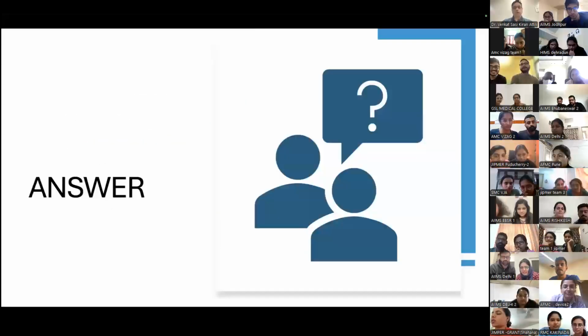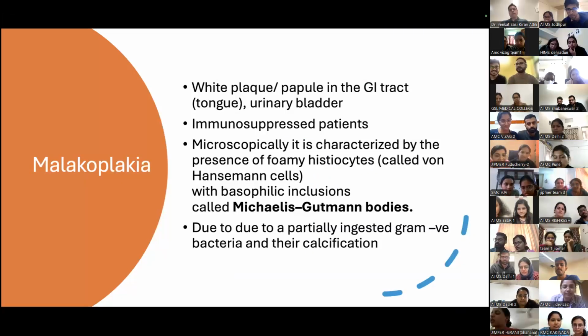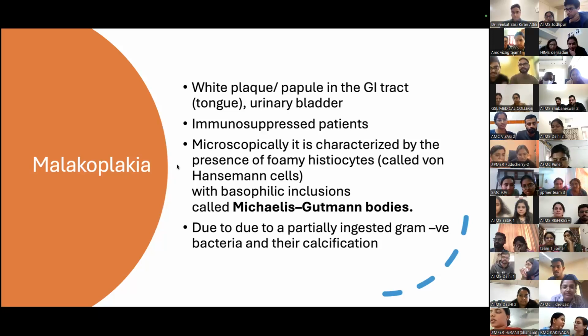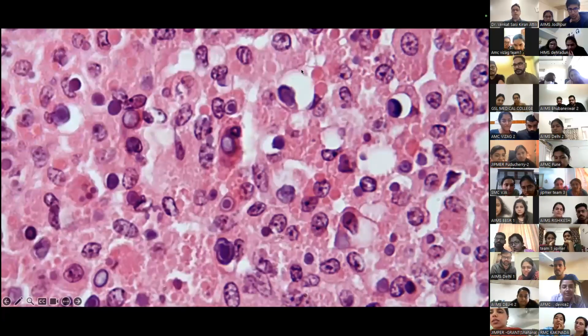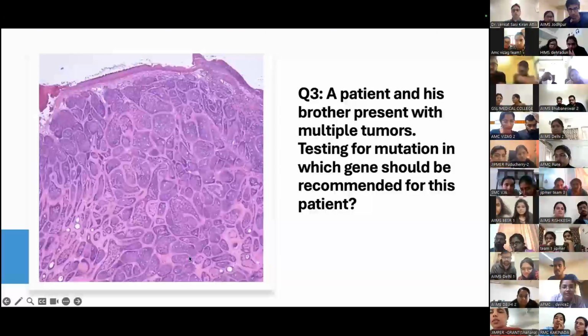So Malakoplakia typically presents as white plaques or papules. In our practice, it's usually in the oral cavity, tongue, otherwise can be seen in the GI tract and urinary bladder, usually in immunosuppressed patients, characterized by the presence of foamy histiocytes called von Hansemann cells with basophilic inclusions, which are called Michaelis-Gutmann bodies, due to partially ingested gram-negative bacteria and their calcification. Okay, excellent. So let's go on to the next question.